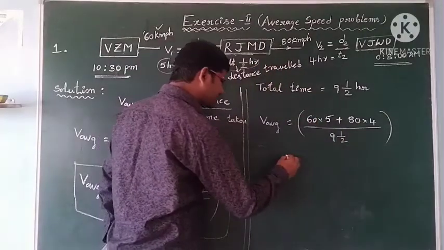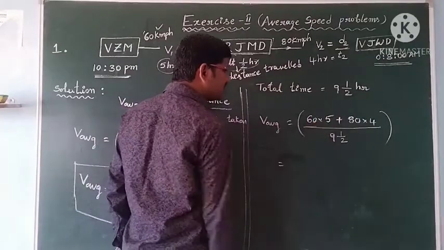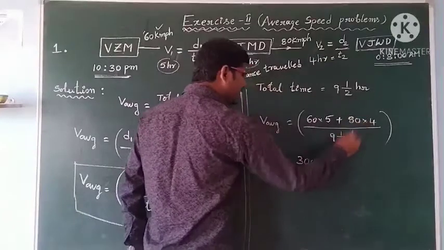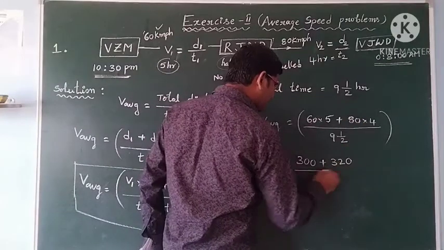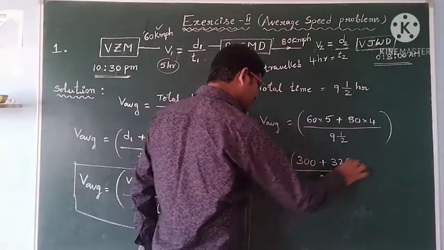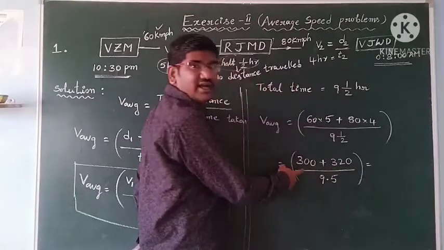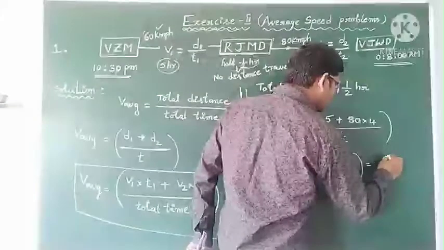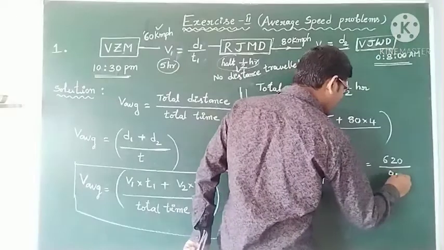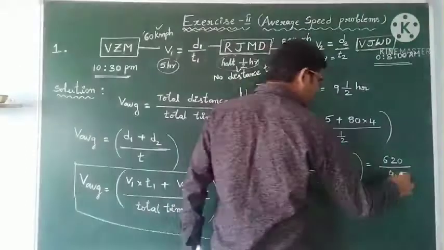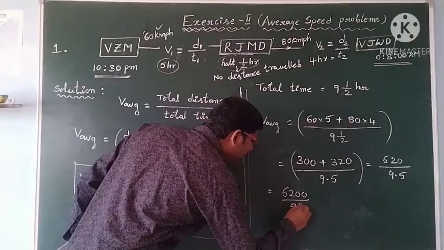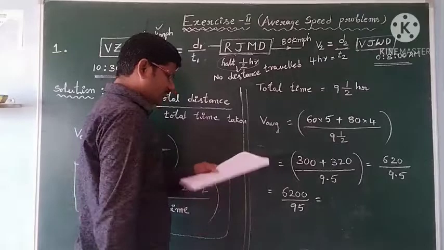So 60 into 5 gives 300, plus 80 into 4 gives 320, divided by 9.5 hours. So we get 300 plus 320, which is 620 by 9.5. Multiplying by 10 by 10, we get 6200 by 95.